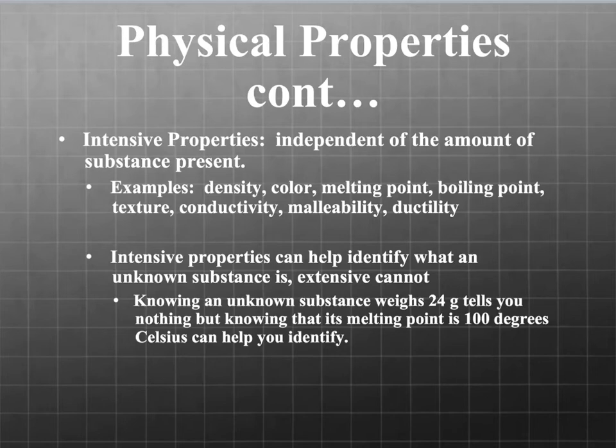So an intensive property, because these things don't change no matter how much you have, it can help us identify unknown substances. So knowing an unknown substance weighs 24 grams tells you nothing, because lots of things can weigh 24 grams. But if you have an unknown substance and you find that it melts at 100 degrees Celsius, this can really help you identify, because you know what substances have a melting point of 100 degrees Celsius. So it has a much better way of helping us identify unknown substances.